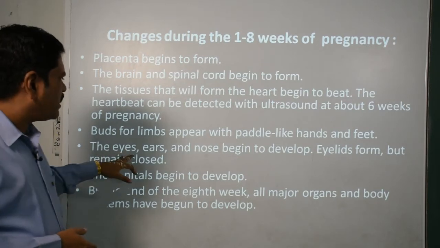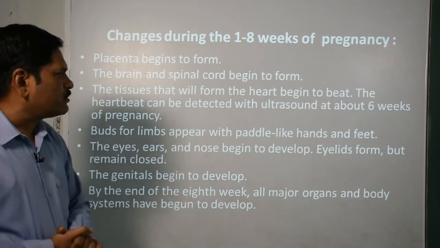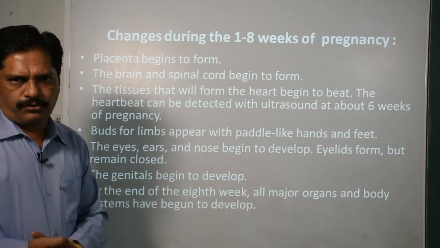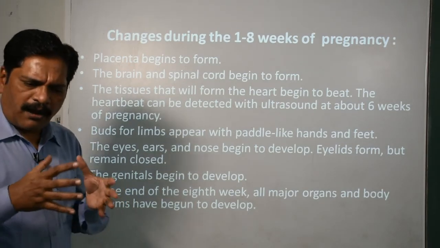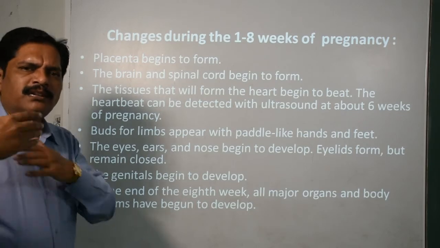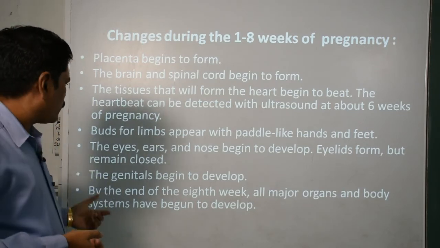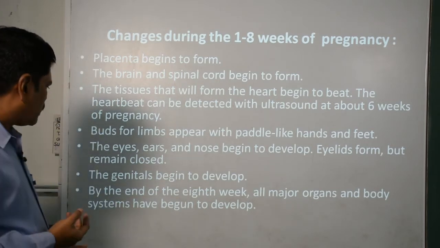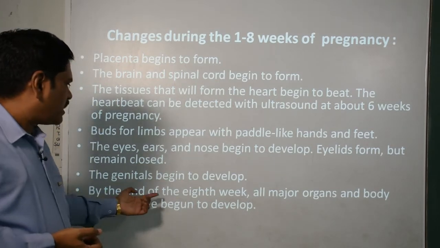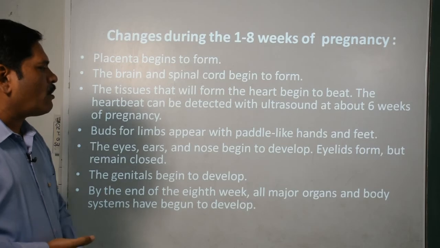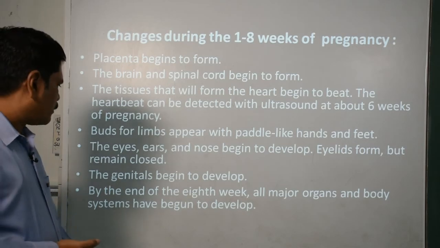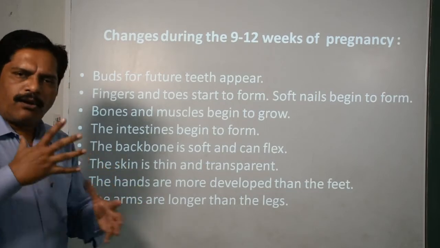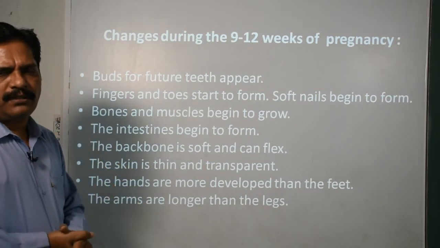Okay, now the eyes, ears and the nose begin to develop, eyelids form but remain closed. After formation, these eyes may remain closed for a long period of time. The genitals begin to develop, okay, male or female, and by the end of the 8th week, all major organs and the body systems have begun to develop. That means almost all organs have started.